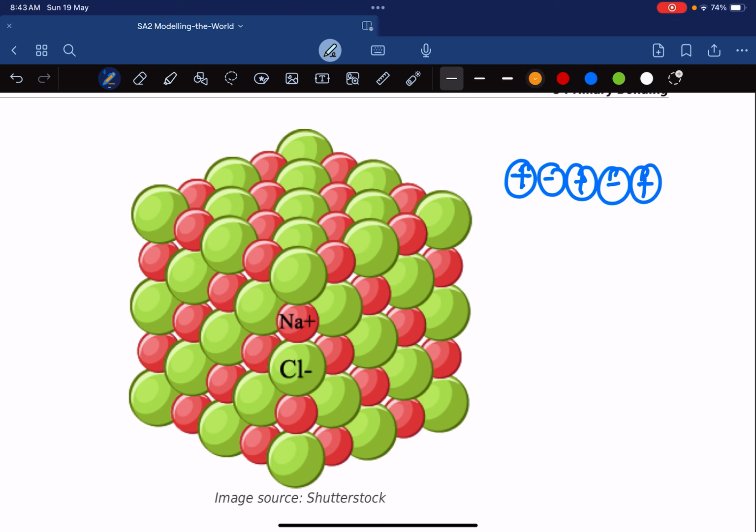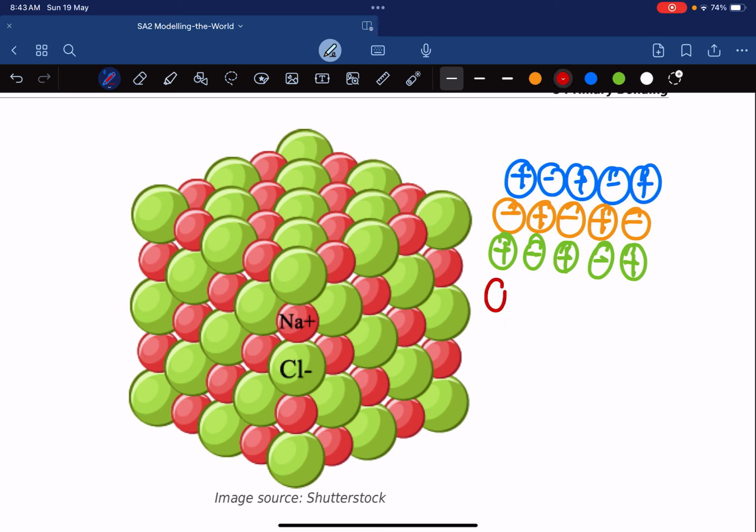Then next to the positive will be a negative ion, positive, negative, positive, negative, and then positive, negative, positive, negative, positive. I'm going to lose my head doing this. And let's do one more. Negative, positive, negative, positive, negative.